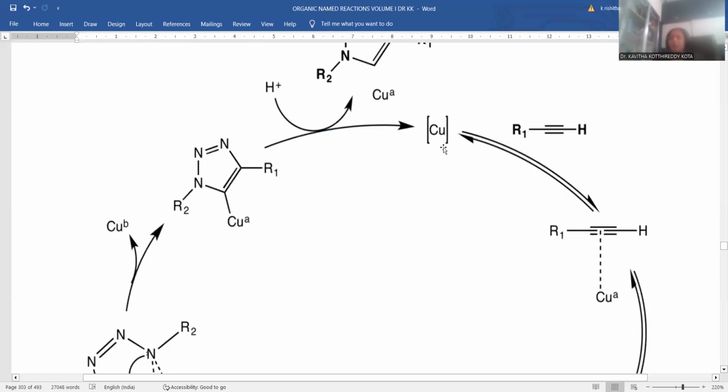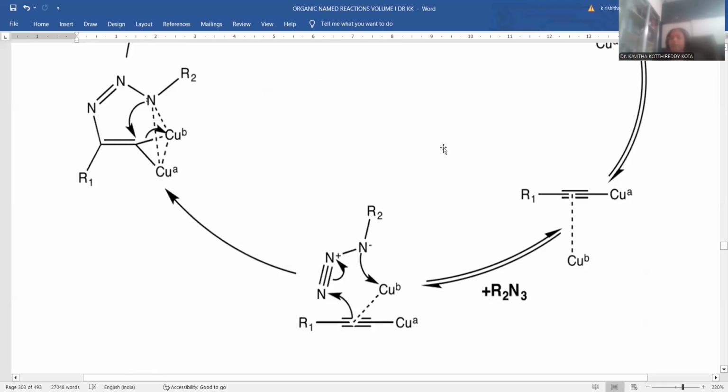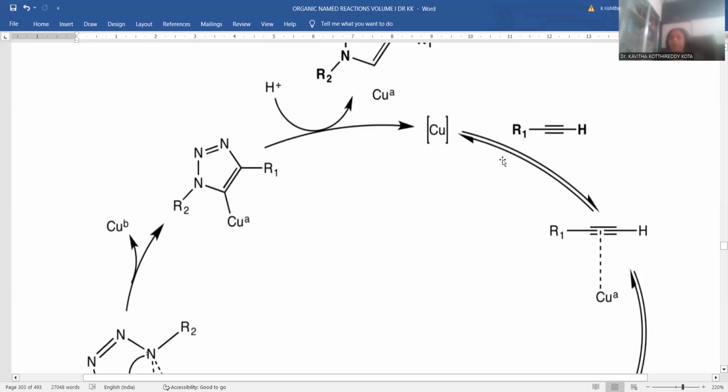After complexation, let me go for the addition of another copper atom as well. Whenever one more copper metal is added, being a triple bonded carbon, it experiences acidic hydrogen at its terminal. Acidic hydrogens are more prone to release H positive, because sp hybridized carbon is more electronegative in nature, having strong affinity for the bonded electrons and favoring the liberation of H plus. So acetylenic protons are more acidic in nature.